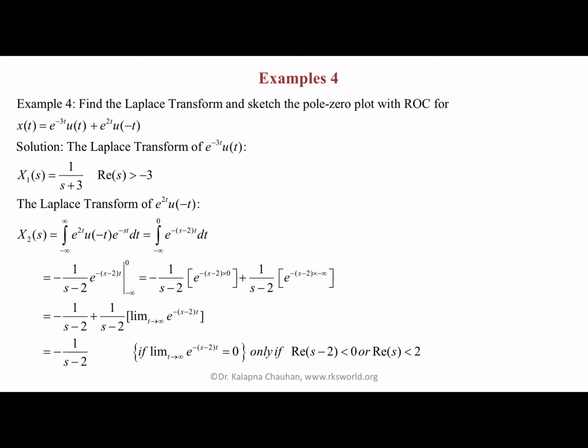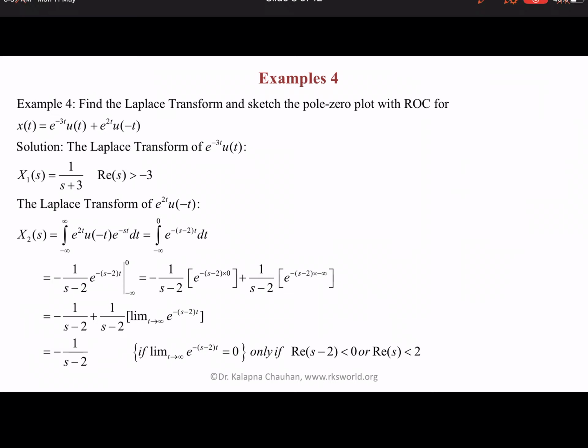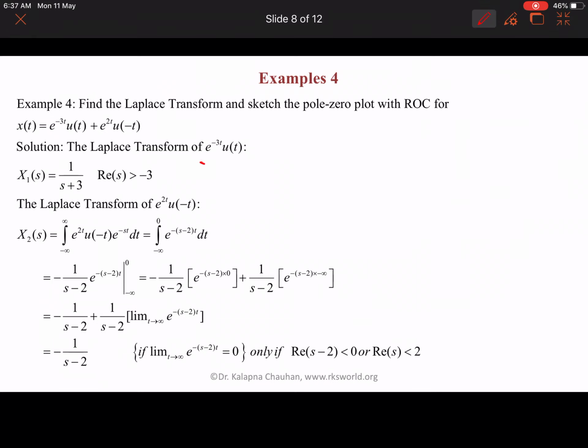Now let us take another example. We have to find out the Laplace transform of e to the power minus 3t u(t) plus e to the power 2t u(minus t). Earlier we found the Laplace transform of the first term is 1 upon s plus 3 and Re(s) is greater than minus 3. Now we have to find out the Laplace transform of e to the power 2t u(minus t).